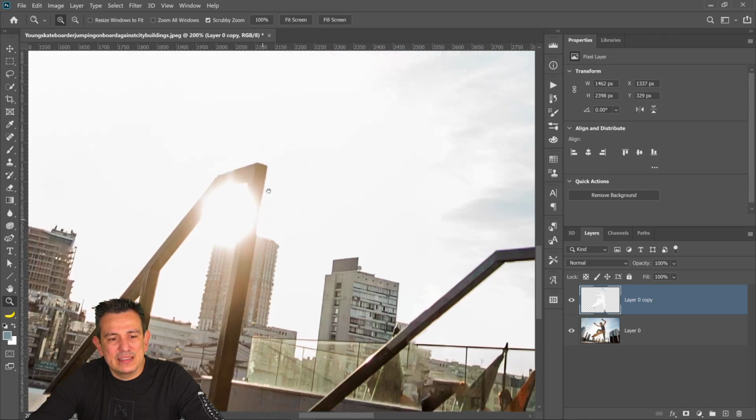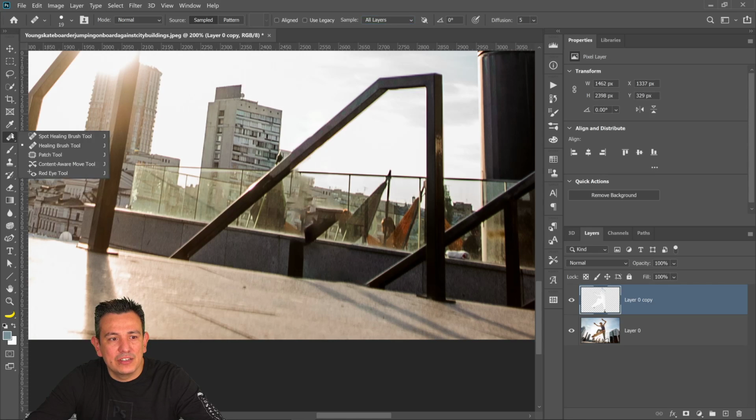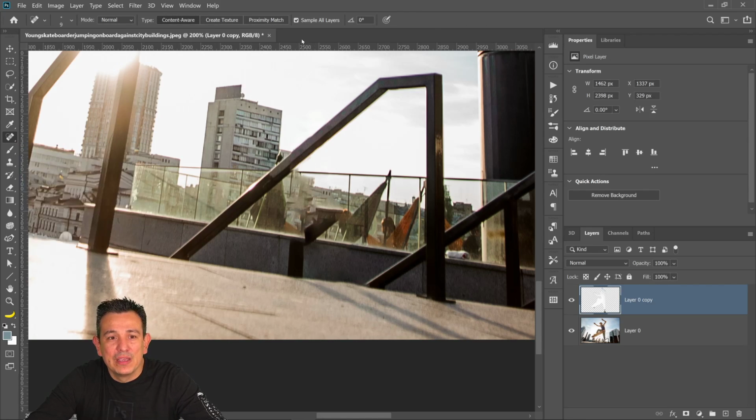And in some cases, it really did a good job here, but in some cases you may need to even use the Spot Healing Brush tool and just click and drag to remove imperfections. So I can make sure that all layers are selected and then just come in here and actually I selected the wrong tool, the Spot Healing Brush tool, not the Healing Brush tool. Make sure that Sample All Layers is selected and then click and drag to remove certain areas from the image, like so. See that? I'm just removing these spots.